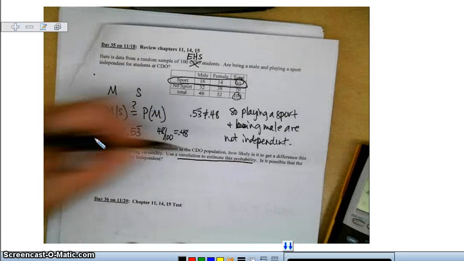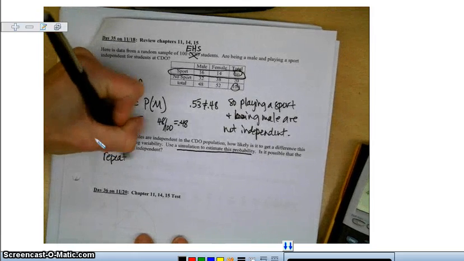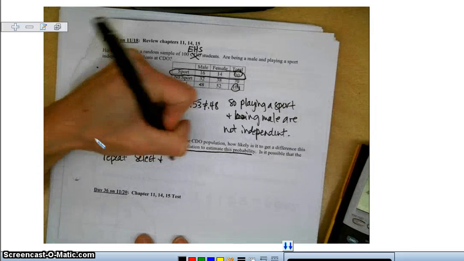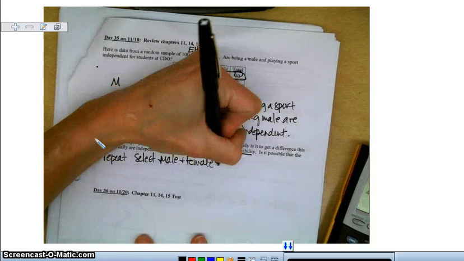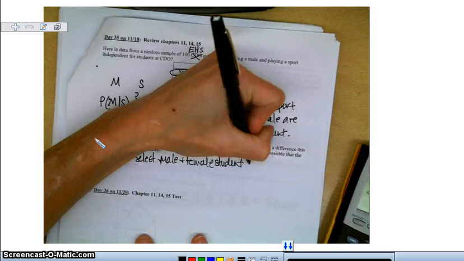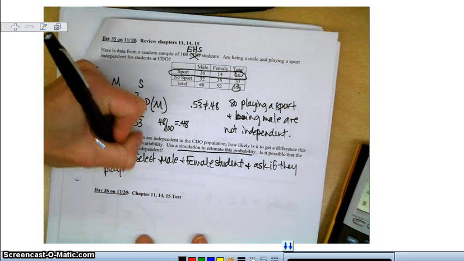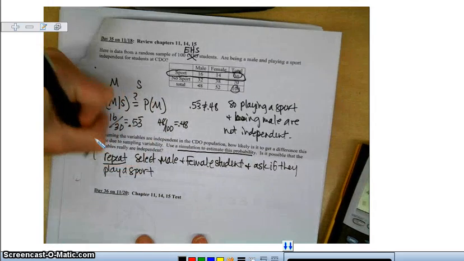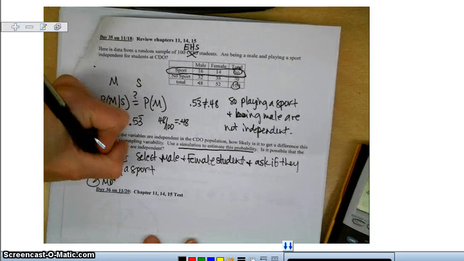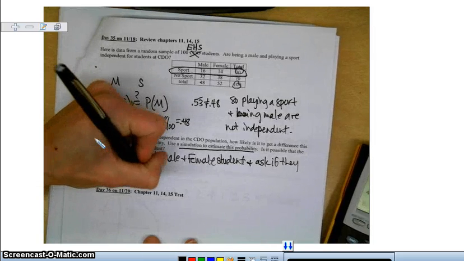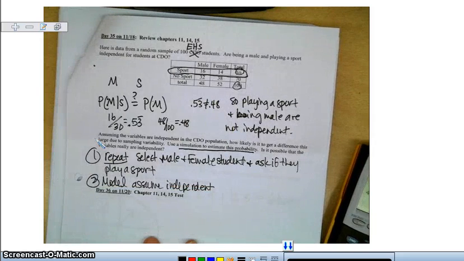We're going to use a simulation to estimate this probability. So what we're going to repeat is: select male and female students and ask if they play a sport. That's what we're going to repeat, step one. How are we going to model this? First of all, we have to assume independence, that when you ask each person, their answer is independent of the person before them.